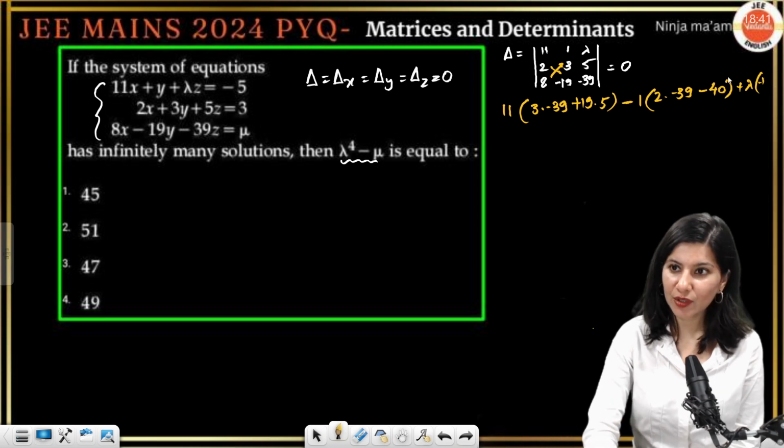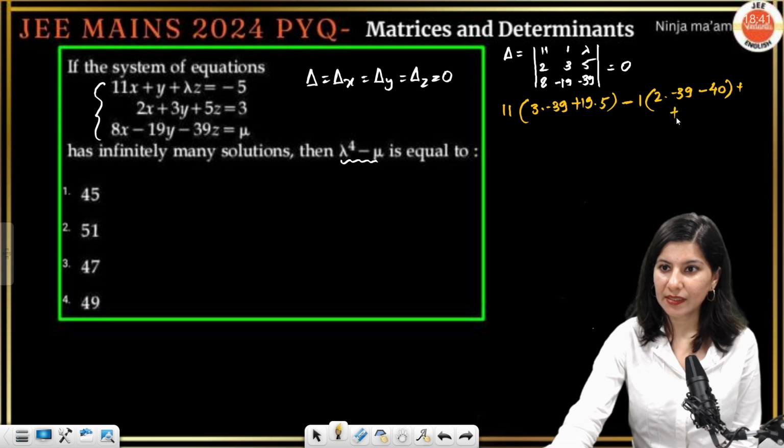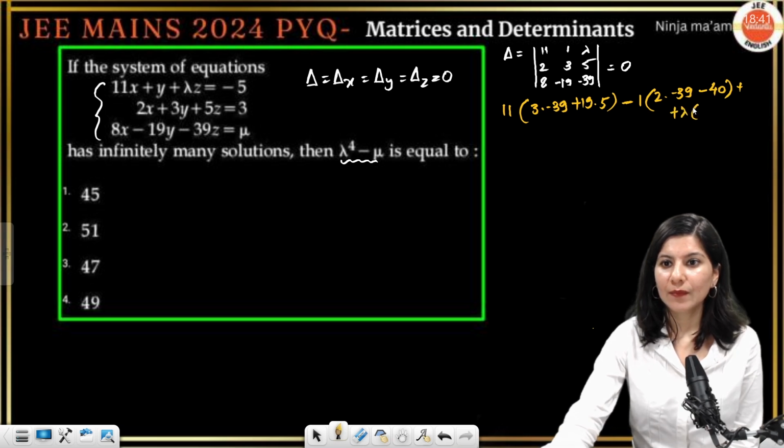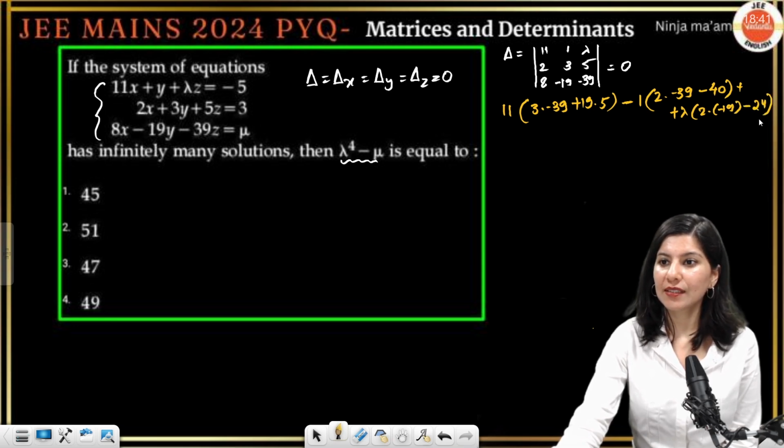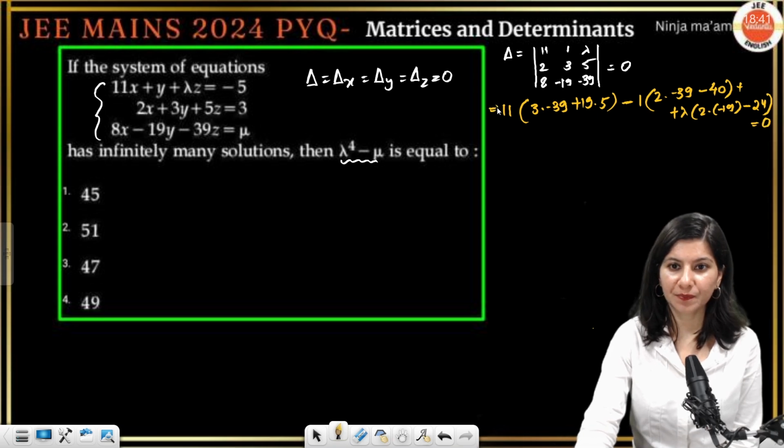And let me just write it on the next, plus lambda times, so it is going to become 2 into minus 19 and minus 8 3s are 24. This is going to be equal to 0.